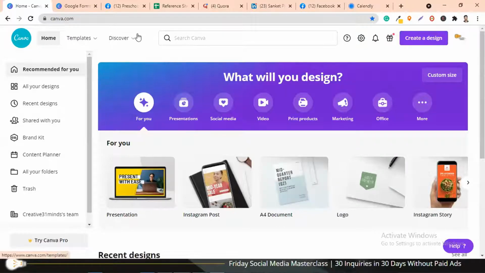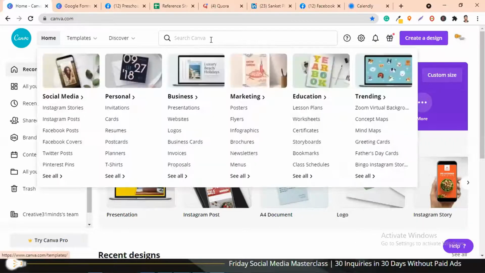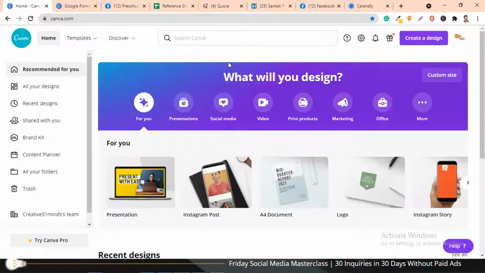Let me show you how to create the artwork for that. How many of you know Canva? Have you used this tool online before? If you have, just mention yes in the chat box. Let me see how many of you have used this tool. Okay, Meenu has used this.